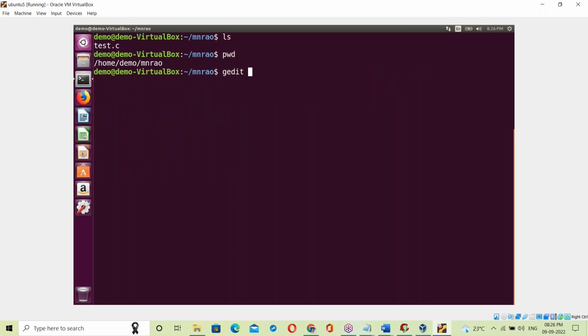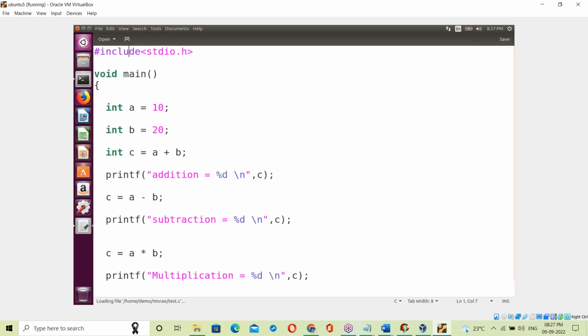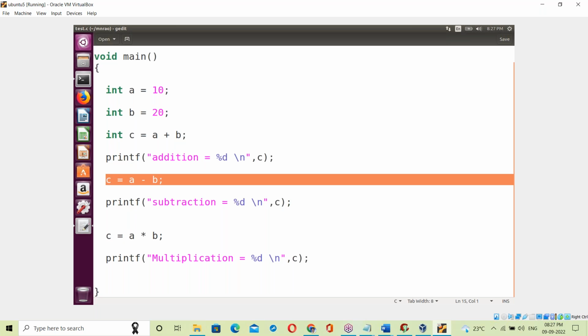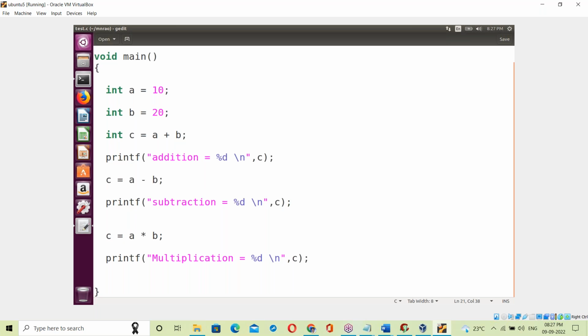Okay. gedit test.c. Yes, I'm writing a test program, test.c. Here a equal to 10, b equal to 20, c equal to a plus b, addition; c equal to a minus b, subtraction; c equal to a into b, multiplication. So this is a program.